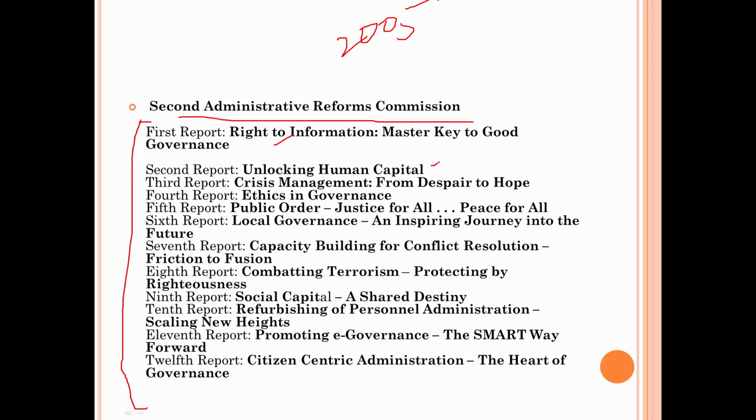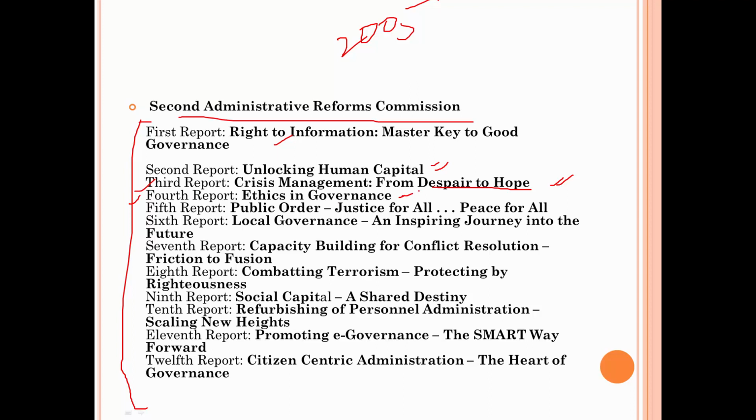Second report is unlocking human capital: how to give training, skill development, education, health, and all those things in order to have better people who can work for the development of the country. Third report was crisis management, from despair to hope. Here all types of crisis including disaster management are discussed in detail. Fourth report was ethics in governance.